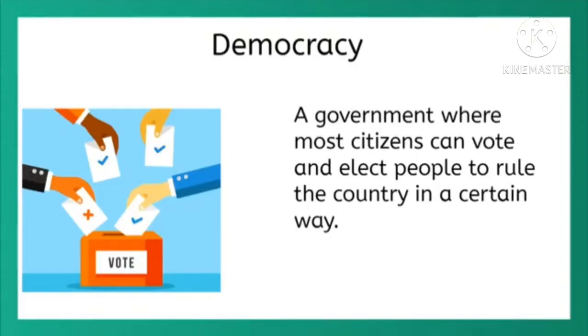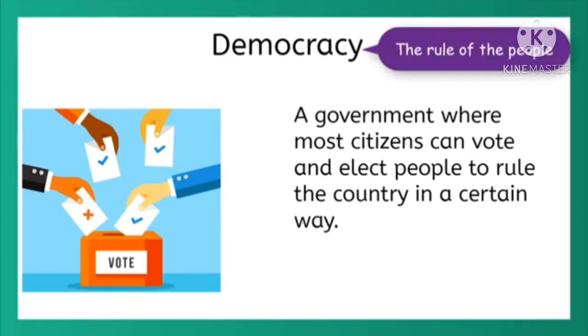The next type of government we will talk about is a democracy. This one might be more familiar to you. A democracy is a system of government often called the rule of the people, where most citizens can vote and elect people to rule the country in a certain way.